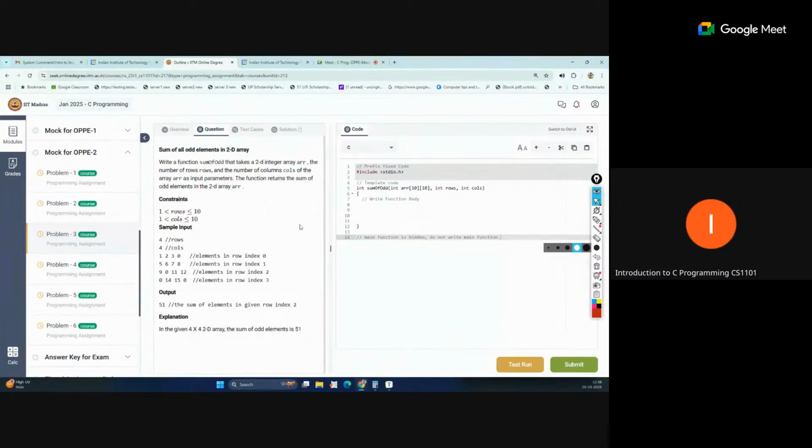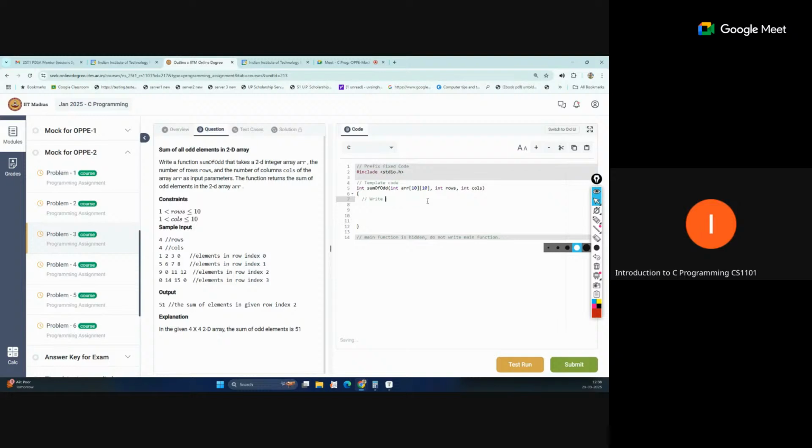So this is a 2D array based question. So two-dimensional array, we have rows and columns. We have to write a function sum of odd that takes a 2D integer array ARR, the number of rows ROW, and the number of columns COLS of the array ARR as the input parameters. The function returns the sum of all odd elements in the 2D array. So this is, I think, simple, but you should know how to traverse the 2D array. That is the only task in this.